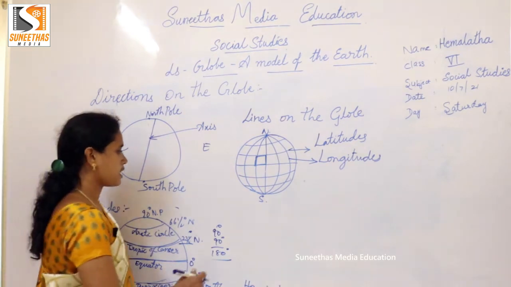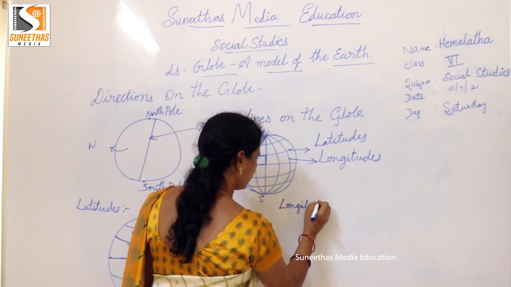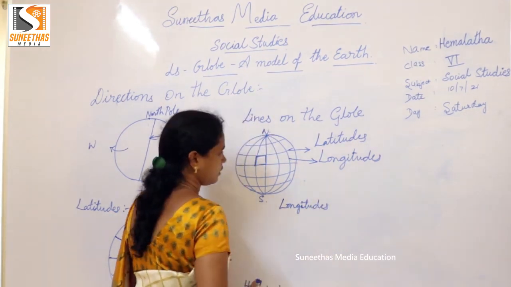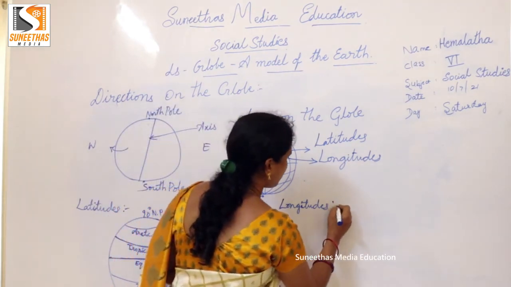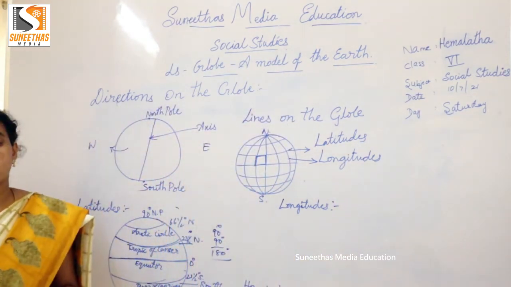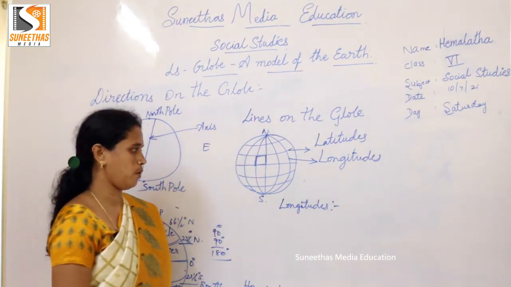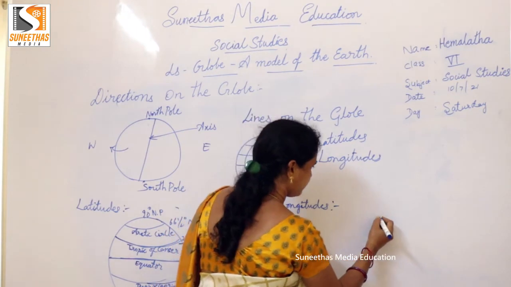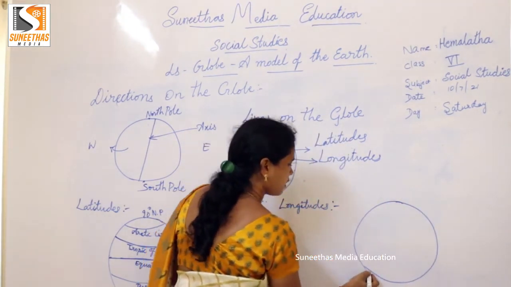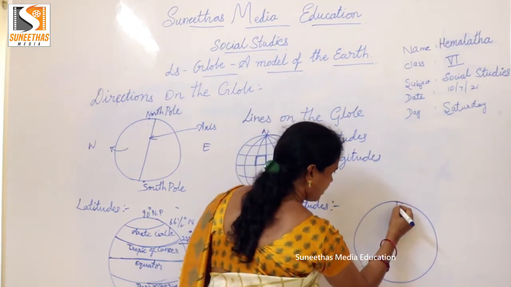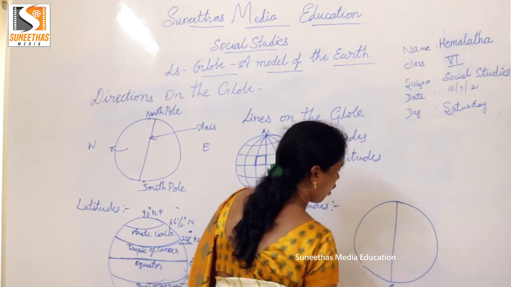Next we'll go to the longitudes. Longitudes are the lines which are drawn from north pole to south pole. There is a line called the 0 degree longitude.